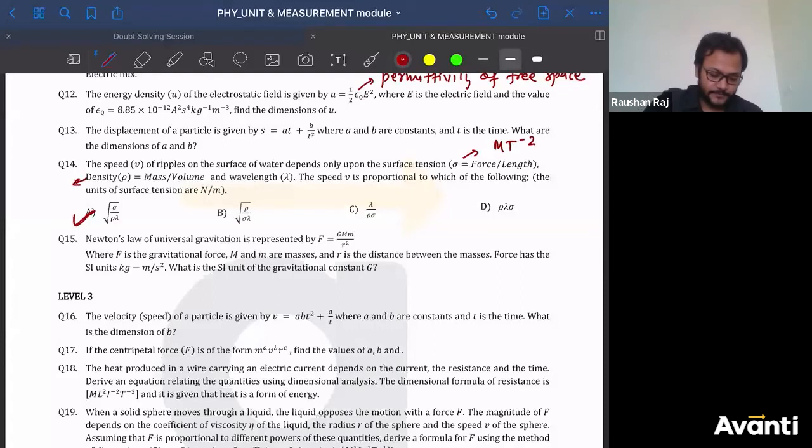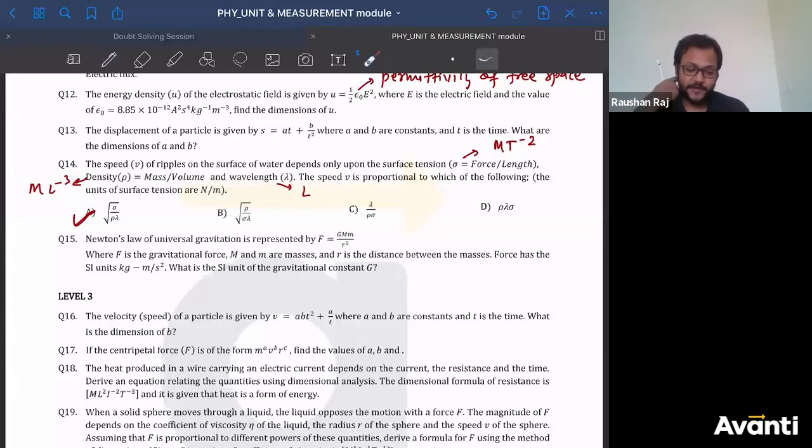Density m l inverse 3, length l. Now it is simple. If I need to get the speed in terms of these three physical quantities, then I should not get any mass. That means sigma and density must be divided. Guys, are you getting me?